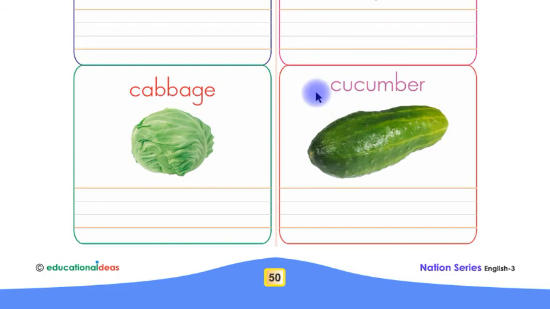Look at this, children. This is cucumber. Listen again, children. This is cucumber. Listen one more time, children. This is cucumber. Now say with me, children. This is cucumber. Say again, children. Now you have to write the name cucumber in between these 4 lines by yourself.